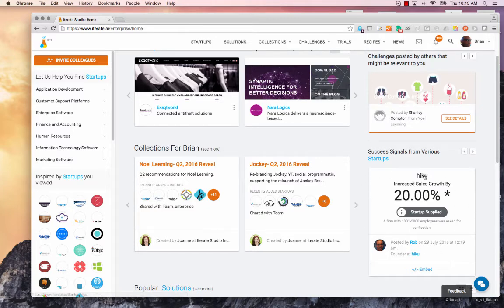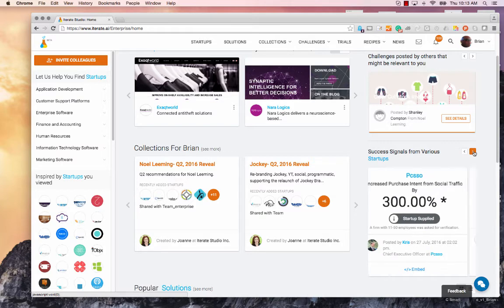So in this case, it says Haiku has increased sales growth by 20%, right? And then if the startup entered that data, you see this thing called startup supplied. It's supplied by the startup, or the startup is claiming, and you see who from the startup posted it, and you can read all about it. And there's a comment section that tells you sales increase applied to active users of Haiku, right? So this is only for the active users.